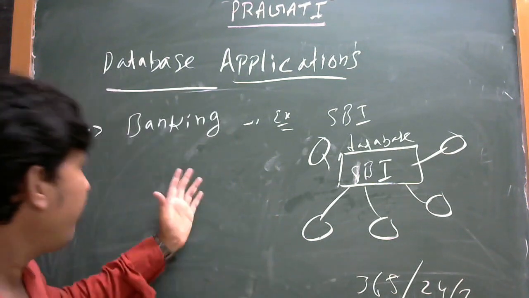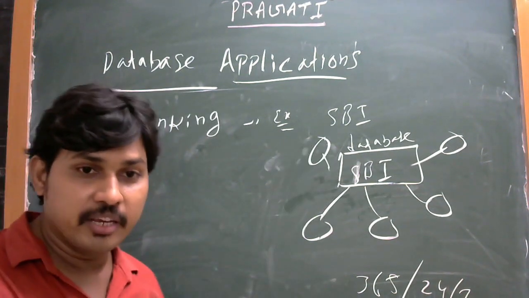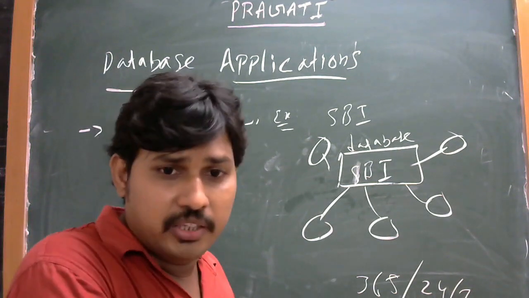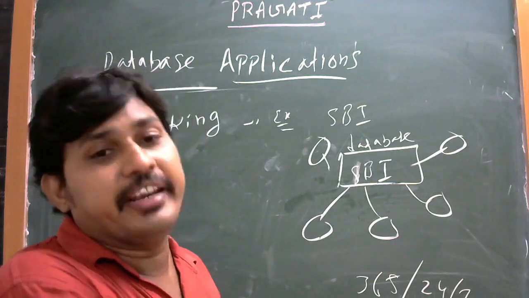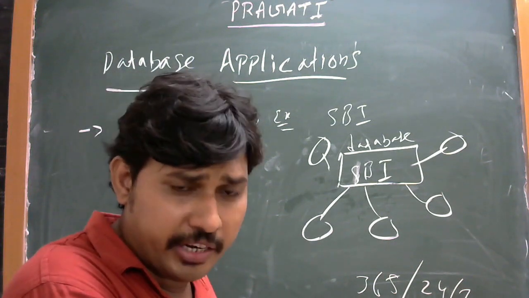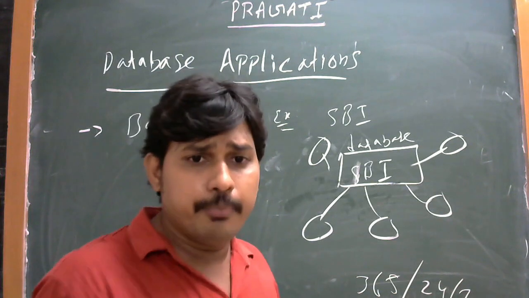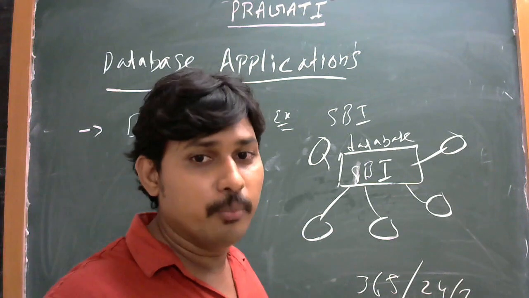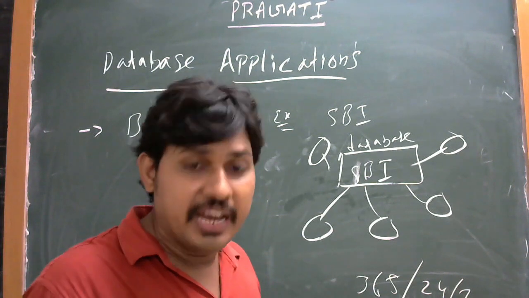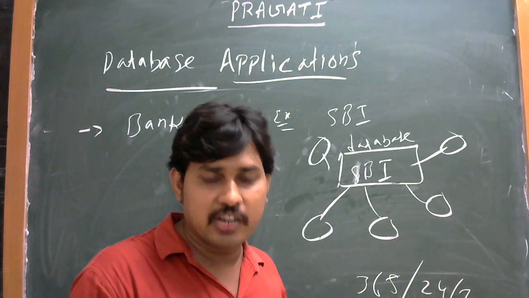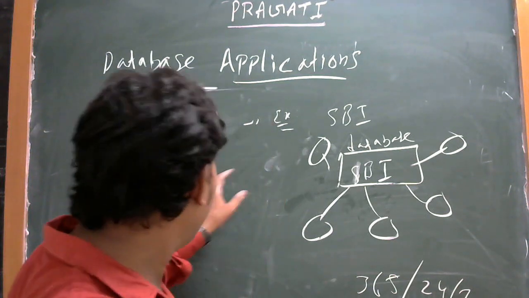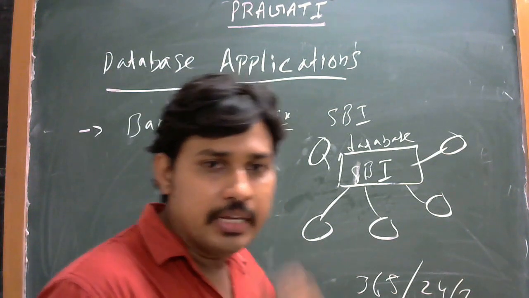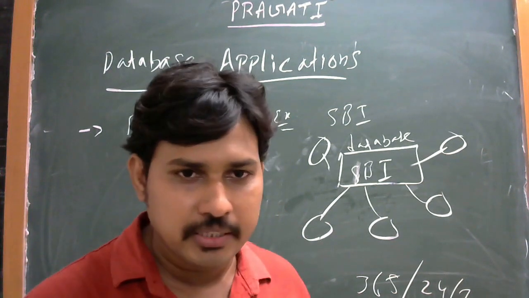Okay, banking is one of the best applications of a database. In the banking database, multiple users have connections with IDs, bank accounts, user IDs, or internet options. In the present generation we are using PhonePe or Google Pay. PhonePe or Google Pay apps directly connect to the banking. So this is a best example of banking, and a best example for a database application.